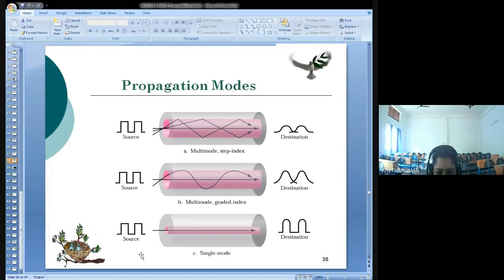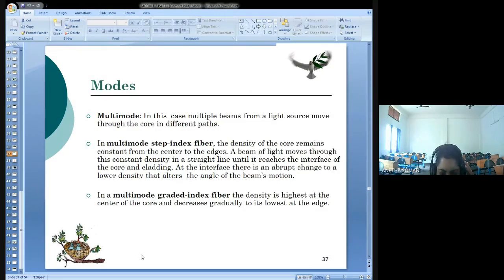Okay, so these are the types of propagation modes in an optical fiber: the multi-mode step index, the multi-mode graded index, and the single mode. In multi-mode step index, the diameter of the core is very large, but the density of the core is constant from the center towards the edges. In graded index, density is highest at the center and lowest at the edges. In a single mode, the density is lower. The decrease in density results in a critical angle close enough to 90 degrees. It makes the beam propagate in an almost horizontal manner. The explanation is the one that I have just written in this slide.